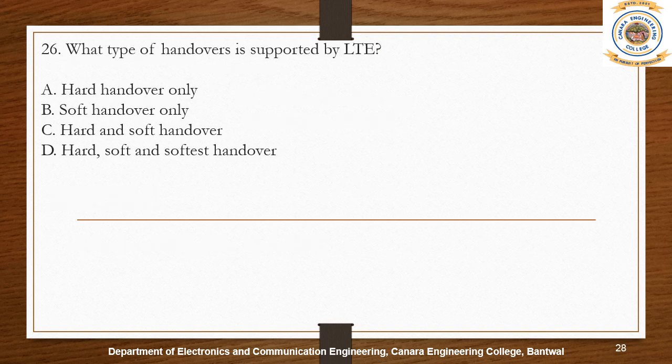LTE supports only hard handover. It does not receive data from two frequencies at the same time because switching between different carrier frequencies is very fast, so soft handover is not required.